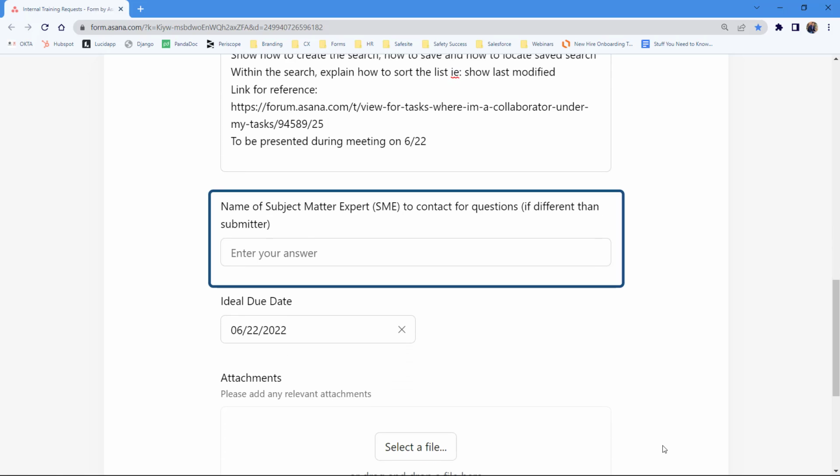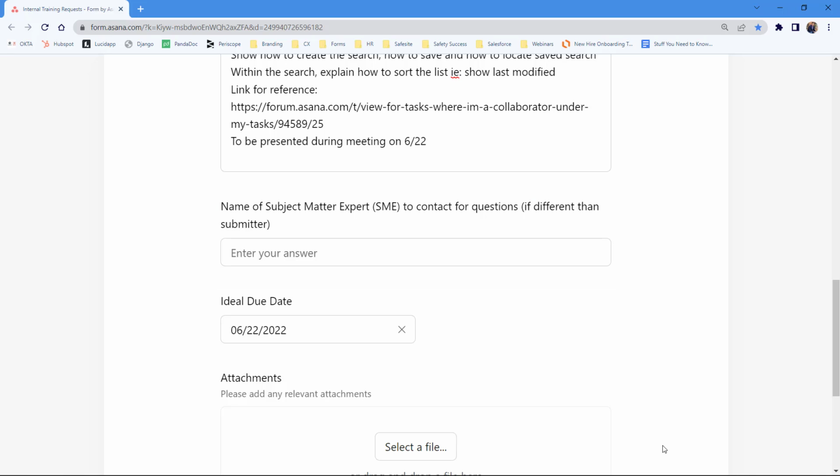After the description of the training, provide the name of a subject matter expert, if different than the submitter, for the assignee to contact when questions arise while building the training materials.